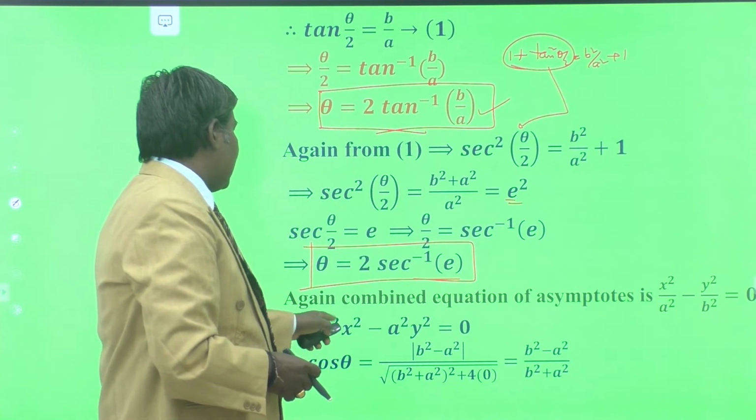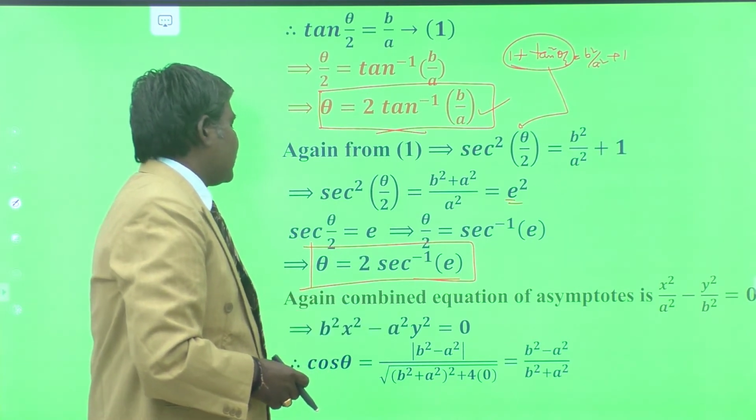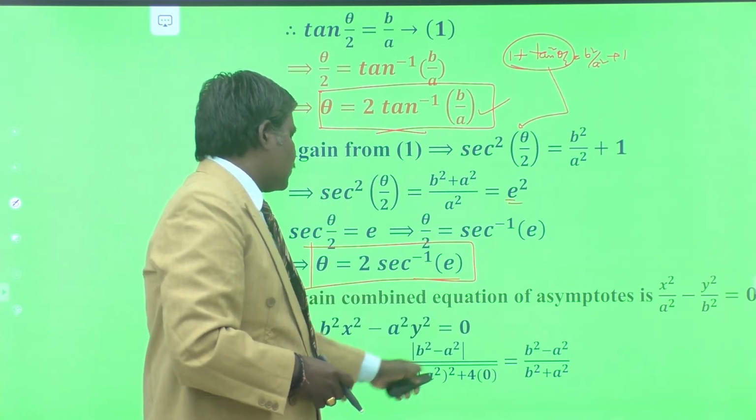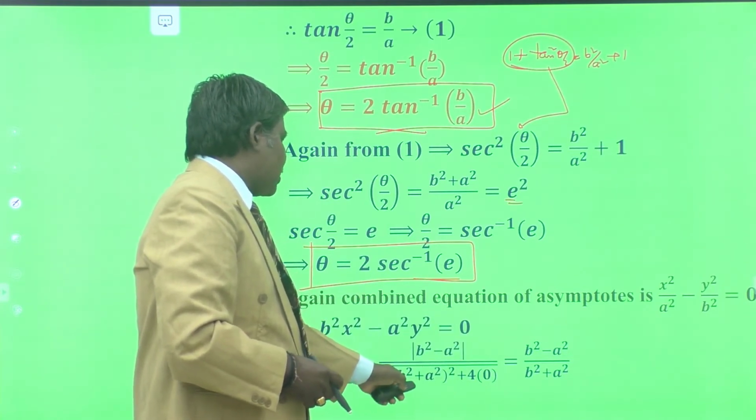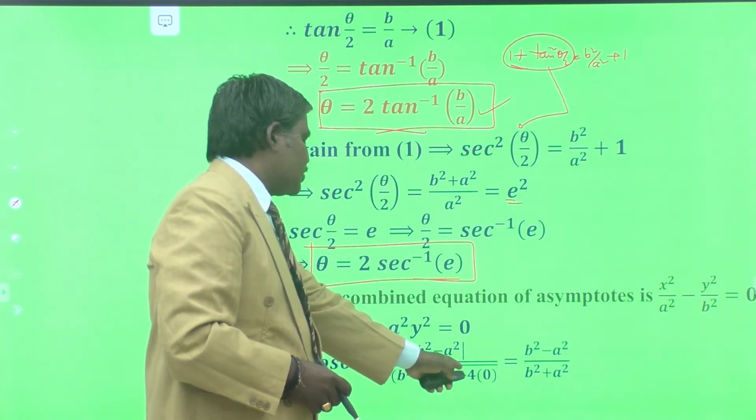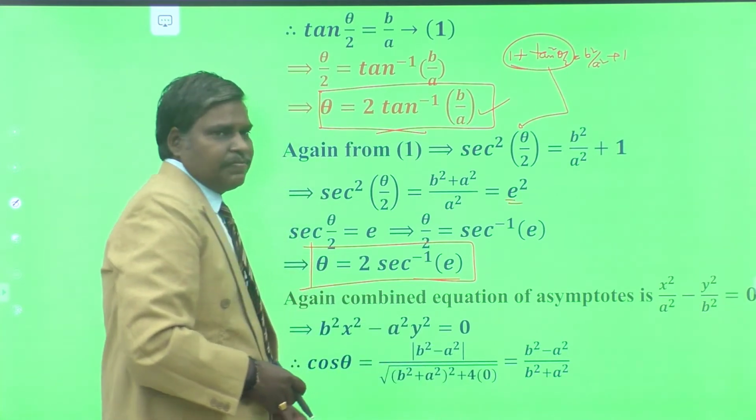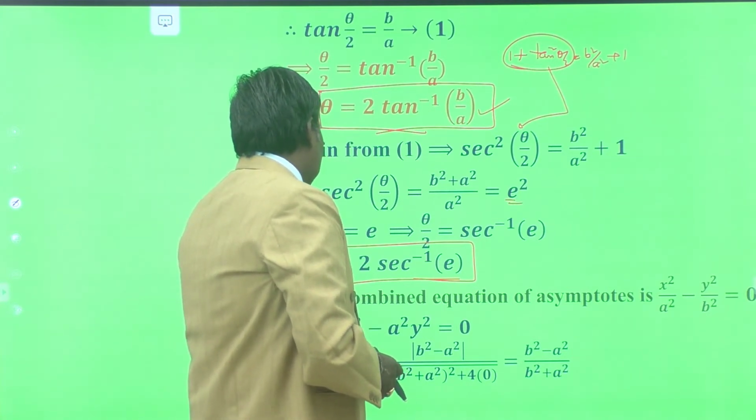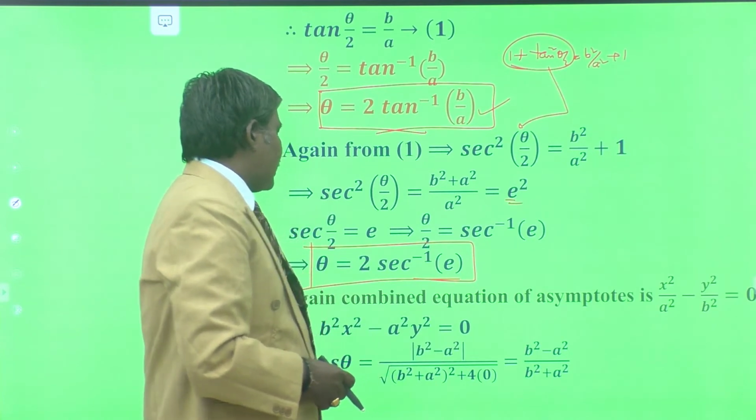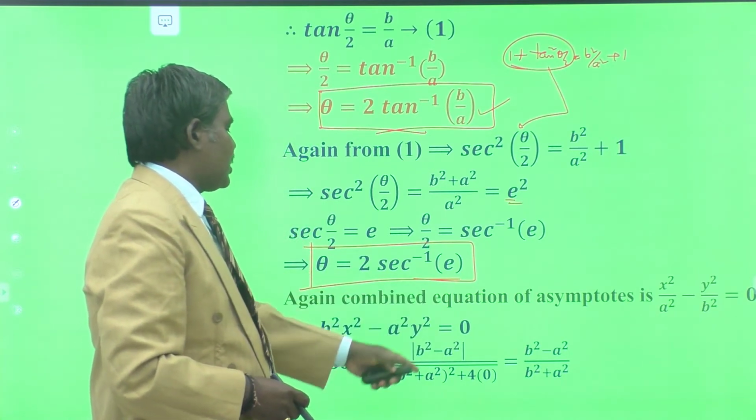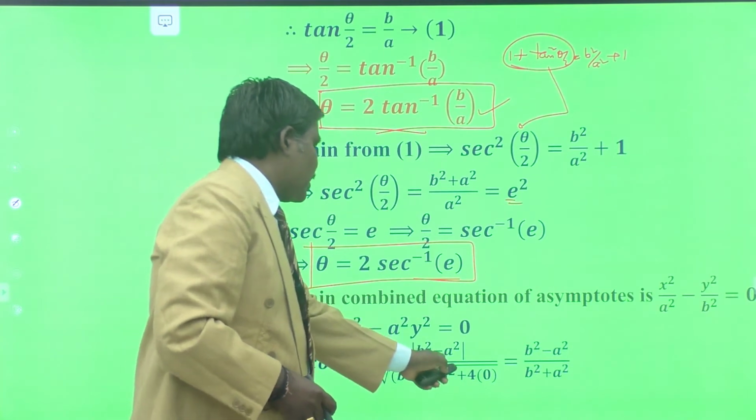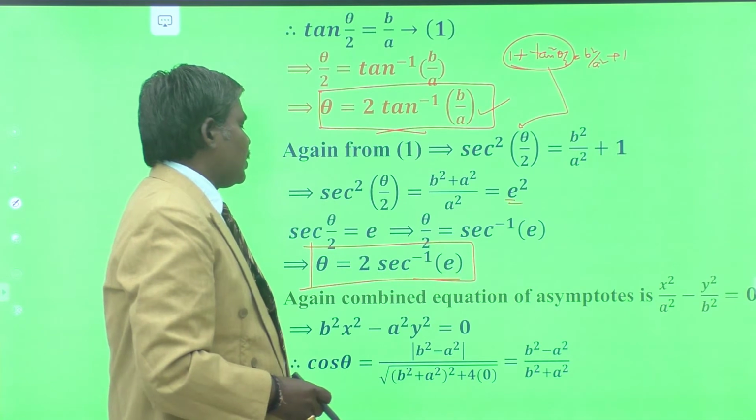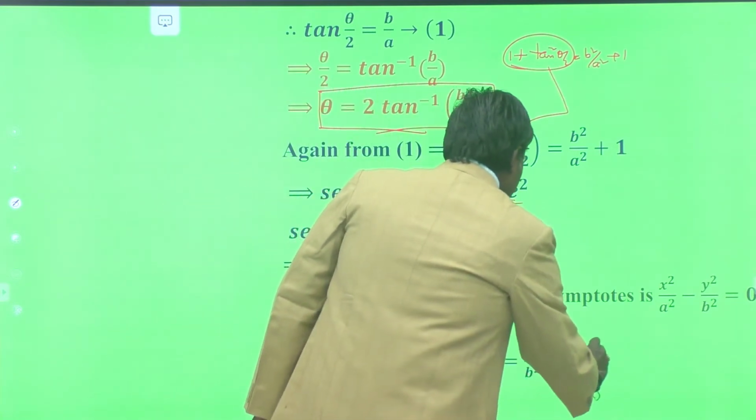So what is a here? b square. What is b here? Minus a square. That is a plus b. Modulus of a plus b means b square minus a square, by root of (b square plus a square) whole square plus 4 times 0. There is no h, that means there is no xy coefficient term. So cos theta is equal to modulus of b square minus a square by root of (b square plus a square) whole square plus 0. Square root and square get cancelled. We have b square plus a square. So we get b square minus a square by b square plus a square.